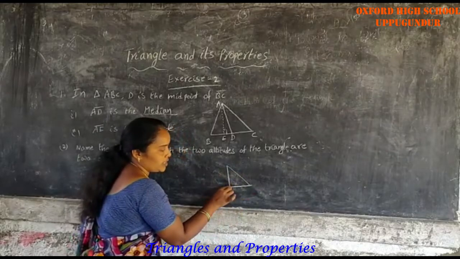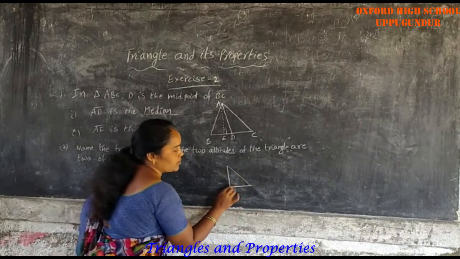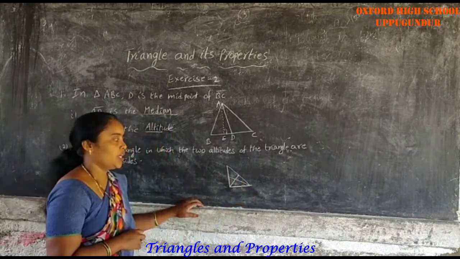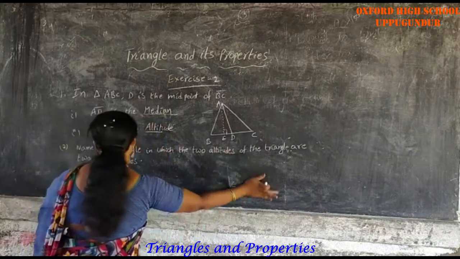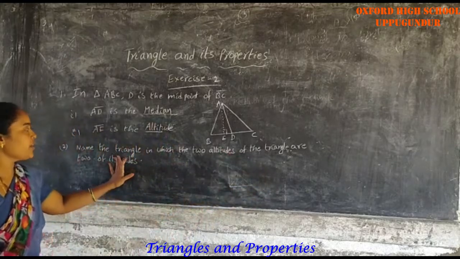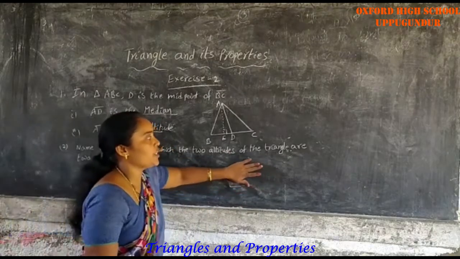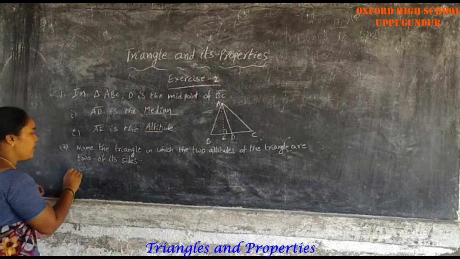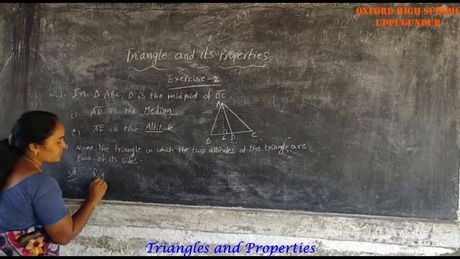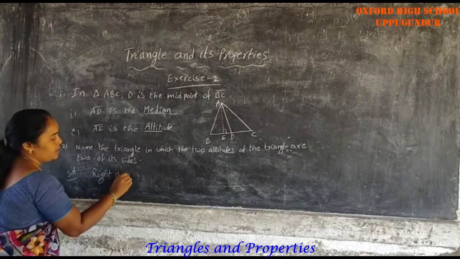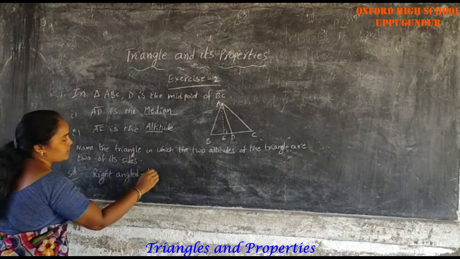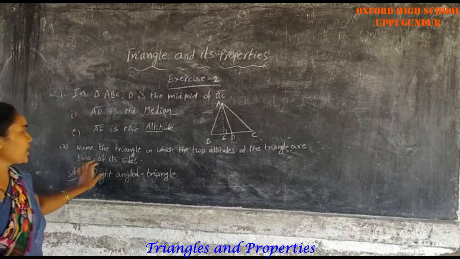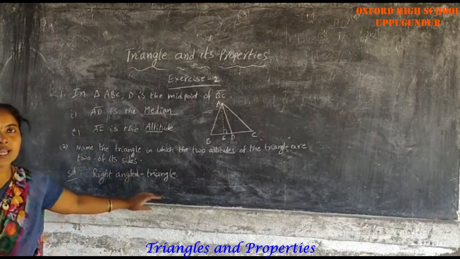Here vertex, opposite side. This is one. Next, this one, two altitudes. Two altitudes are there. So the question asks to name the triangle in which the two altitudes of the triangle are two of its sides. The solution is the right angle triangle. Name the triangle in which two altitudes of the triangle are two of its sides means right angle triangle. This is the second problem.